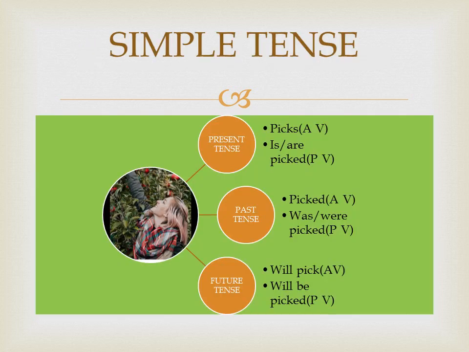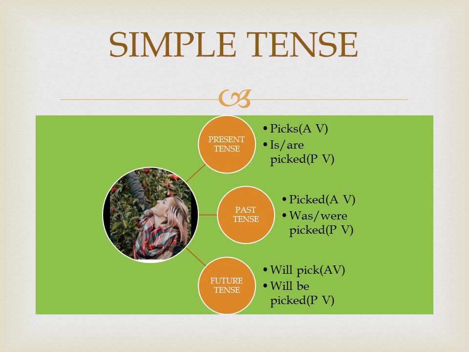As you are a beginner, learn to change these three simple tenses from active voice to passive voice. Look at the picture. It is an apple orchard. Nancy works there. She picks many apples every weekend. She picks an apple is present tense. She picked apples is past tense. She will pick apples is future tense.